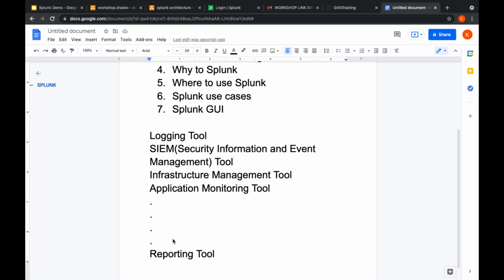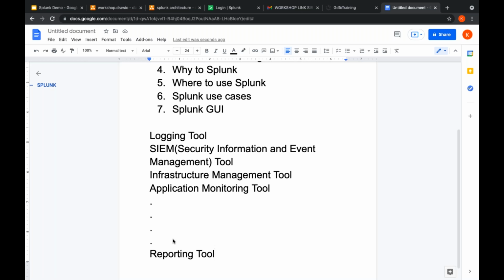What is that? It converts log files into structured data. It converts machine data into structured data. It converts unstructured data into structured data. This is the only thing that Splunk does, and that is why it is so popular. Whatever the log file may be, whatever the file may be, it will consider it and convert it into structured data.